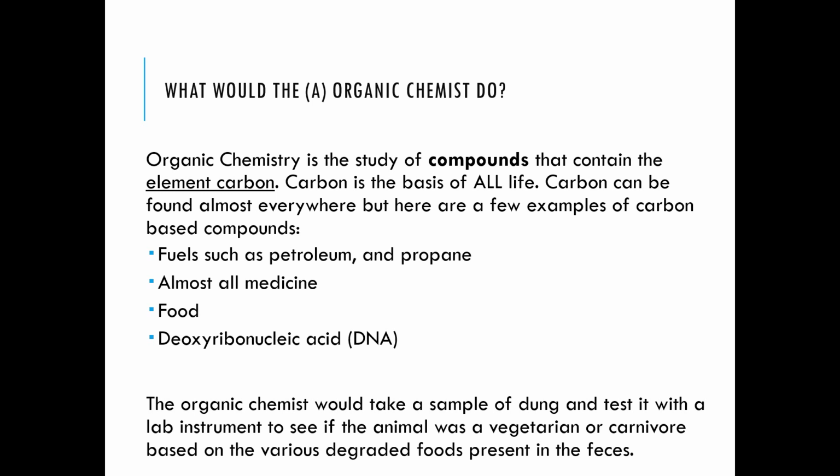Carbon can be found almost everywhere, but here are a few examples of carbon based compounds like fuels such as petroleum and the gas and the oil and the coal. All of these fuels are carbon based compounds, and almost all of the medicine is also made up of carbon. Food is also carbon based, and our DNA too.